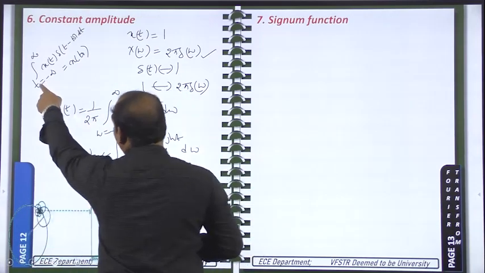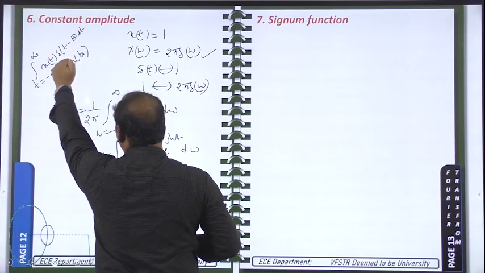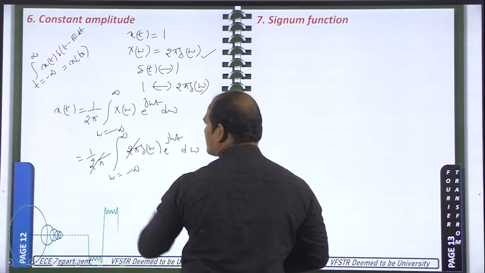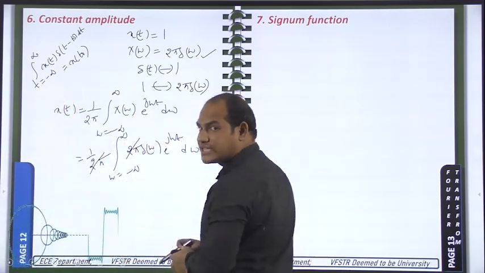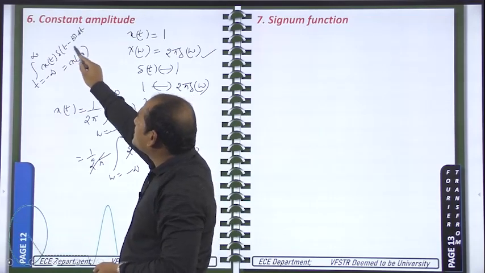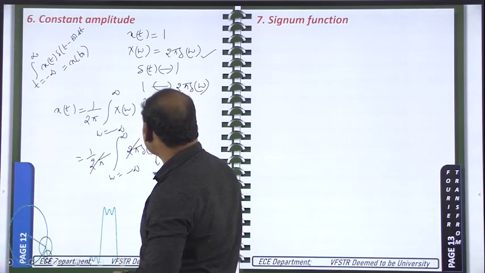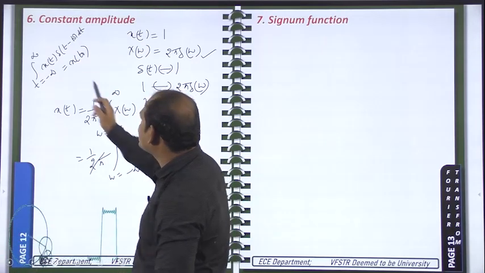You see here integral is with respect to time, x of t time domain signal, del of t minus t naught time domain signal. But same thing we can apply for the frequency domain also. Here integration is there, in place of t here omega is there, that is the change. Okay, del of t minus t naught, here del of omega is there, that means here shift should be omega naught, but omega naught is equal to 0 in this case by comparing this one. So answer is x of t naught.